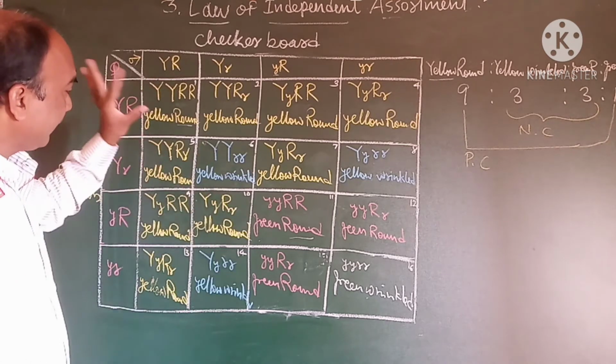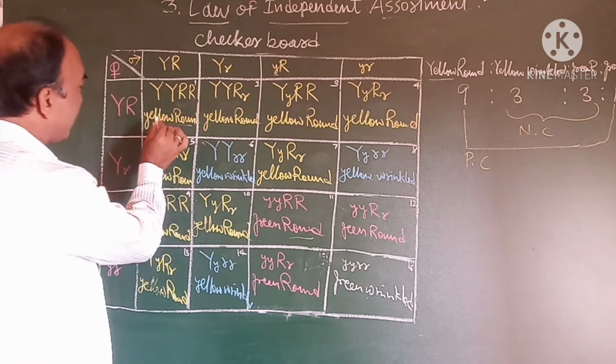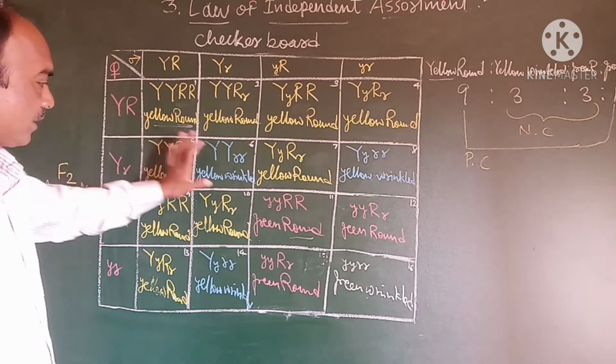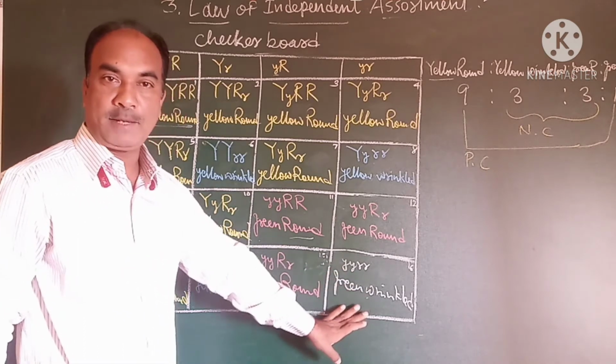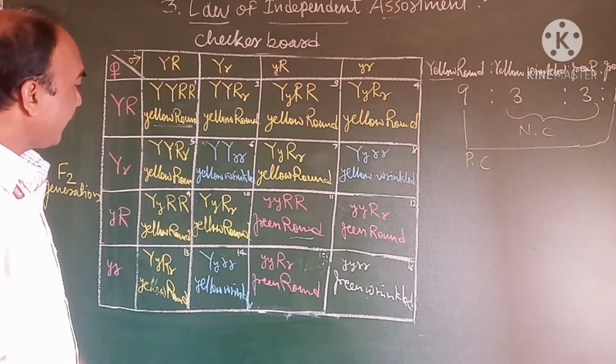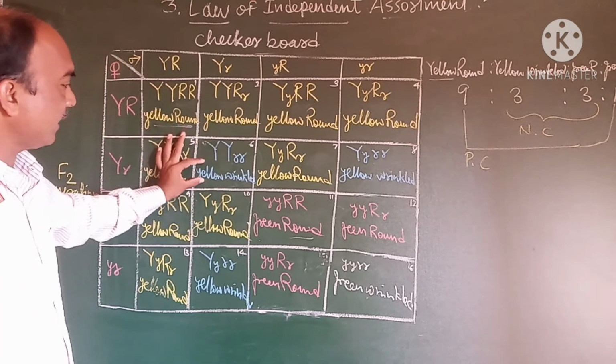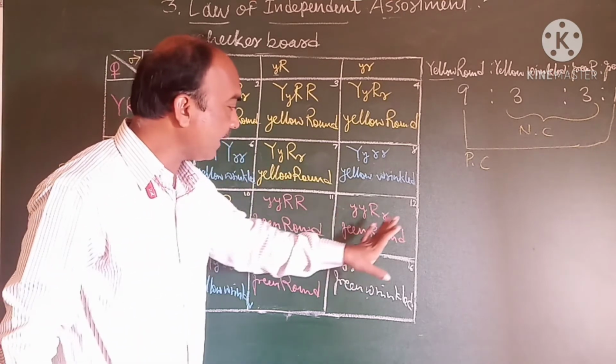Like yellow color. Here you see this is the parental combination. In the parent, yellow round and green wrinkled. But in the F2 generation, a new combination is produced, like yellow wrinkled and green round.